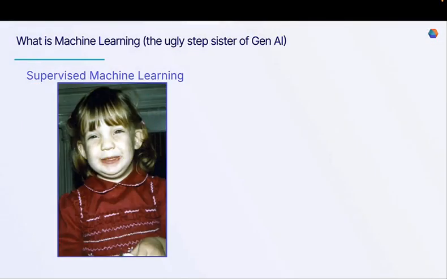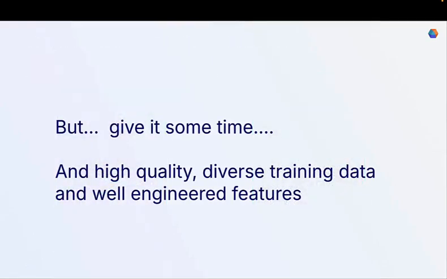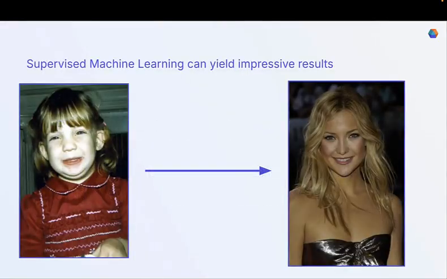So what is supervised machine learning? It could be considered the ugly stepsister of Gen AI. If you visualize supervised machine learning versus generative AI, generally generative AI is a lot more slick. But even though supervised machine learning is generative AI's less cool sibling, given some time to train, high quality, diverse training data and well-engineered features, supervised machine learning can yield really impressive results.